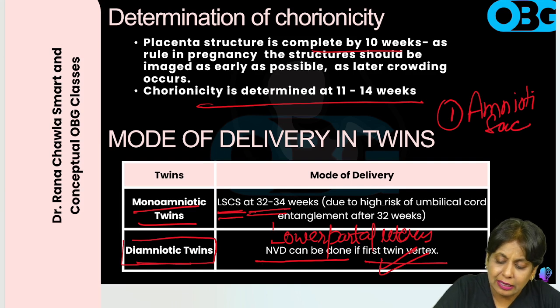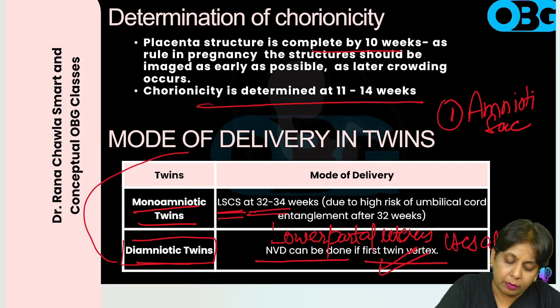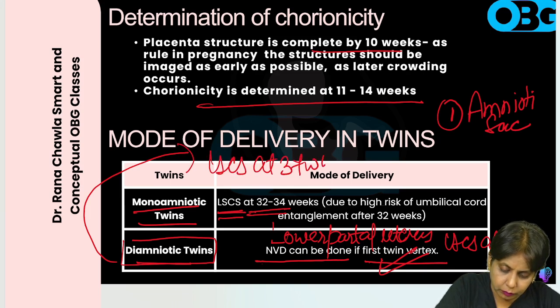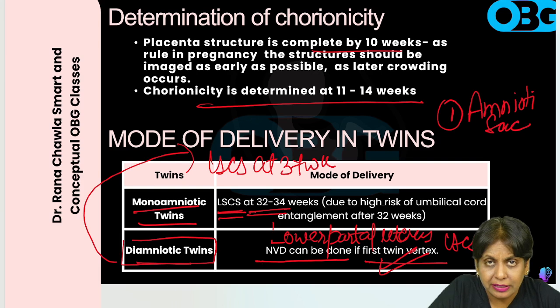Okay, and these cesareans are done at 37 weeks. Monoamniotic twin cesareans are done at 32 to 34 weeks, since there is a chance of umbilical cord entanglement. But diamniotic twin cesarean is done at 37 weeks, and only if the first twin is non-vertex. If the first twin is vertex, then for diamniotic twins we do normal vaginal delivery.